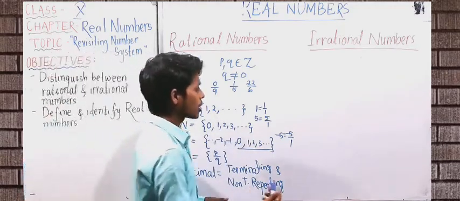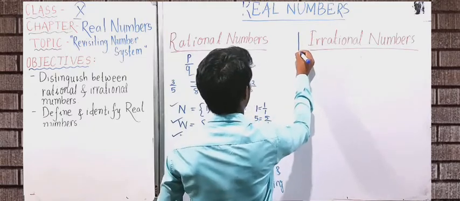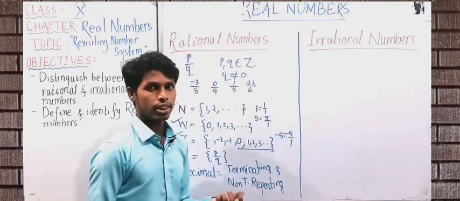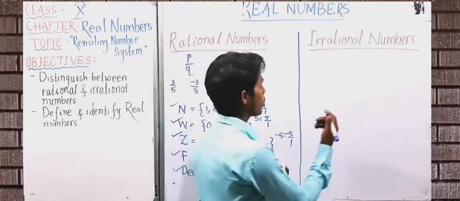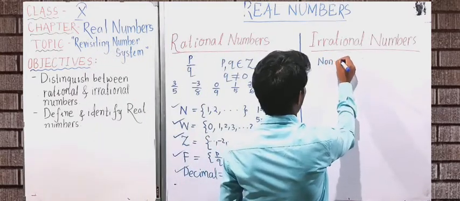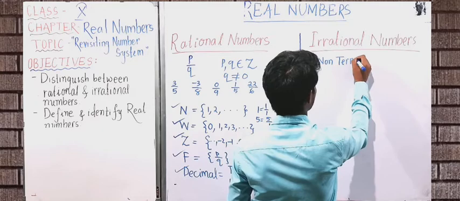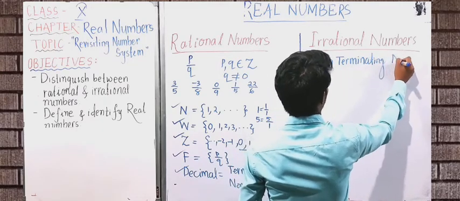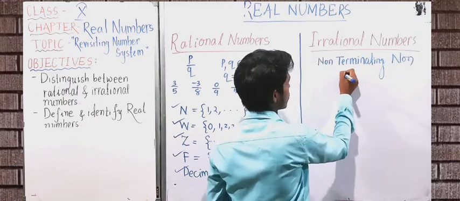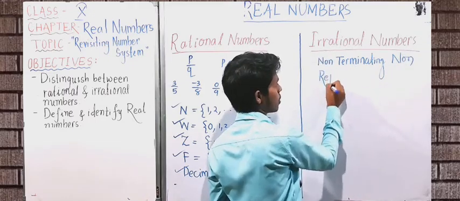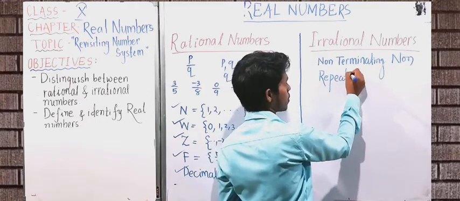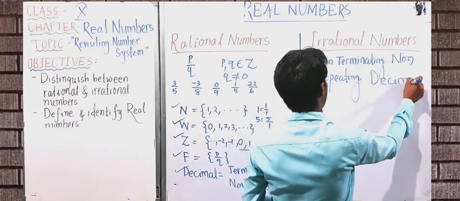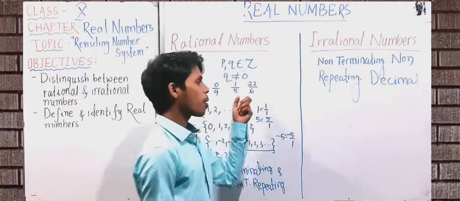Okay. Now let's move to irrational numbers. Which numbers cannot be written in the form of p upon q? They are called irrational numbers, just the contrast. Yes, and we know all the non-terminating, non-repeating decimal numbers can never be written in the form of p upon q.